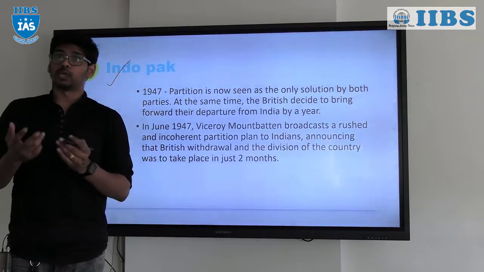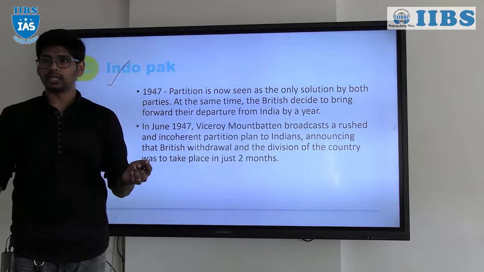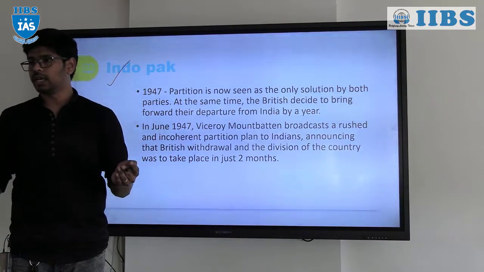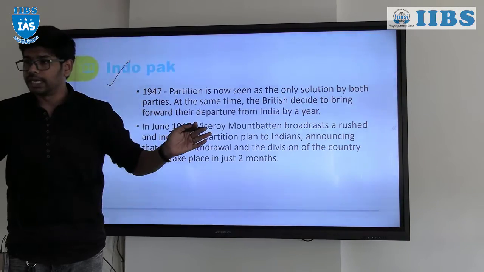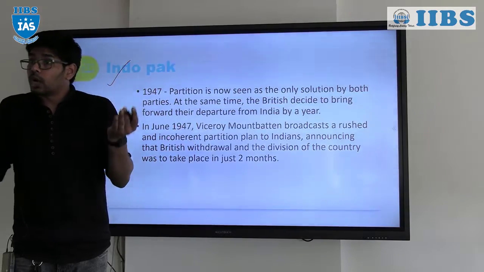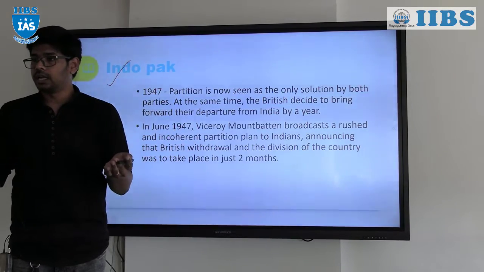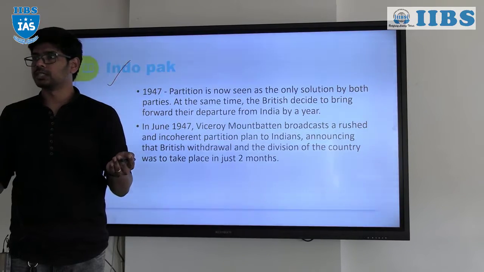So during that time, the two major political parties, the Congress and All India Muslim League, so these are the two, right, Indian National Congress and All India Muslim League. These are the only two political parties representing the whole of Indian people, the Hindus and the Muslims, right. So there was no consensus between India and Pakistan initially, till 1946, right.